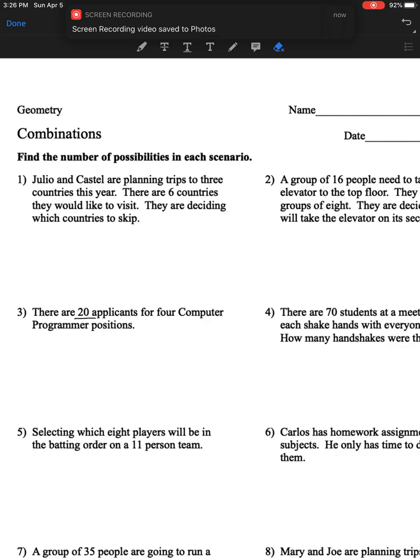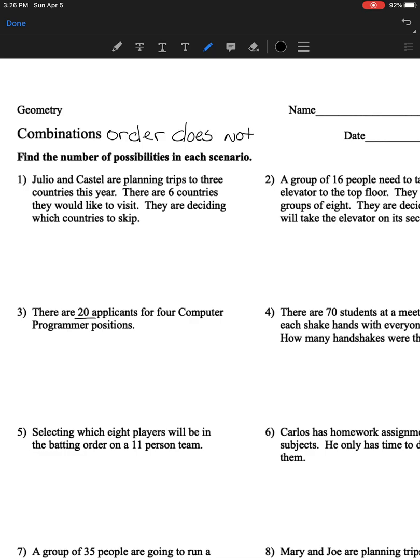Hey everybody, today's lesson we're going to talk about combinations. It's real similar to permutations, but remember, in combinations order does not matter. So order does not matter. Our formula is real similar, just a little different.